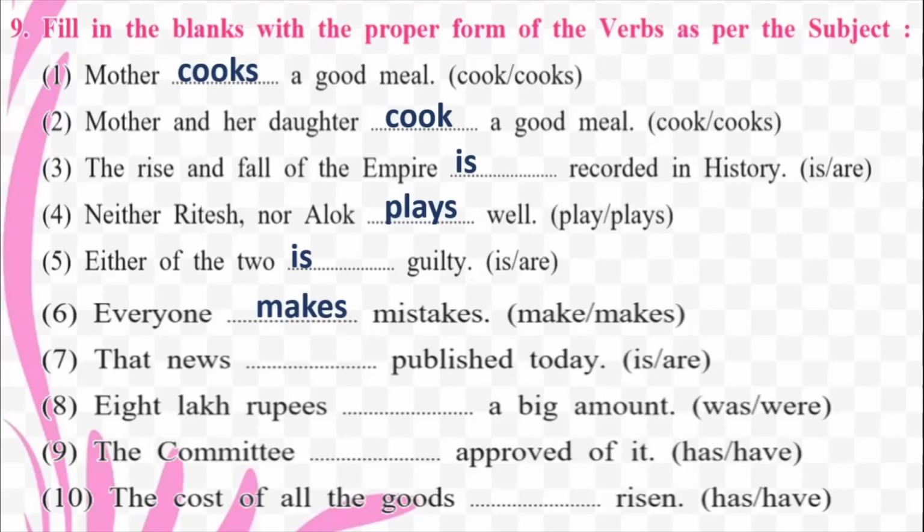That news dash published today. That news is published today. 8 lakh rupees dash a big amount. 8 lakh rupees was a big amount. The committee dash approved of it. The committee has approved of it. The cost of all the goods dash risen. The cost of all the goods has risen.